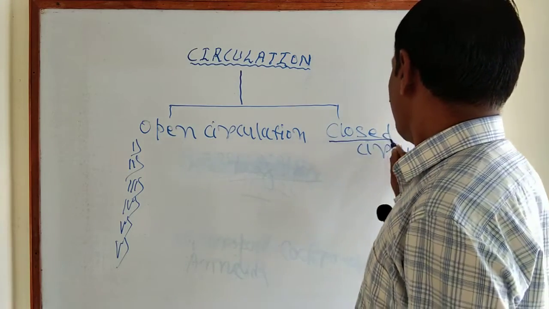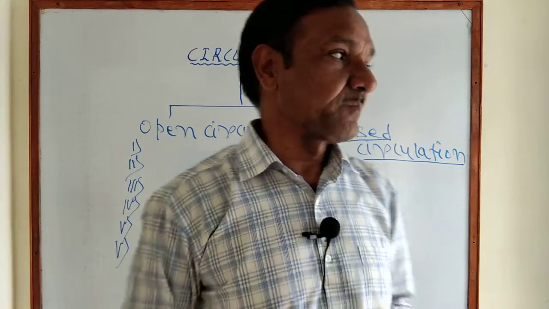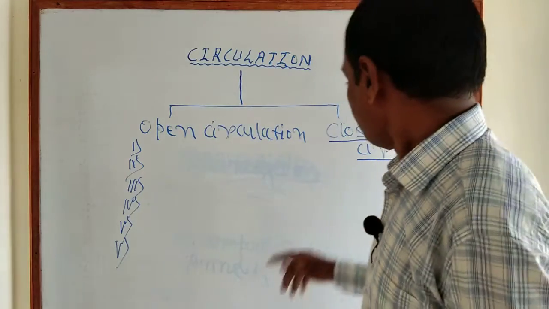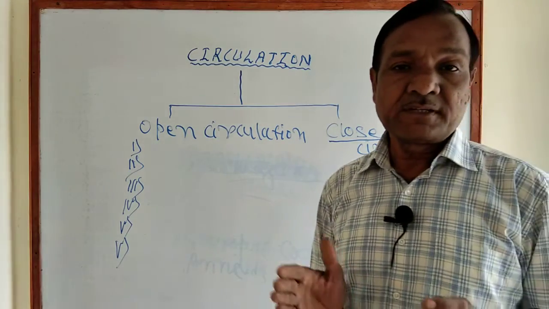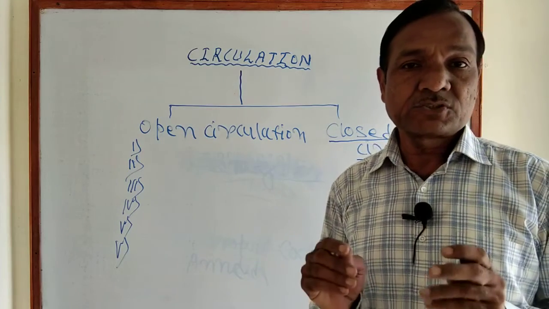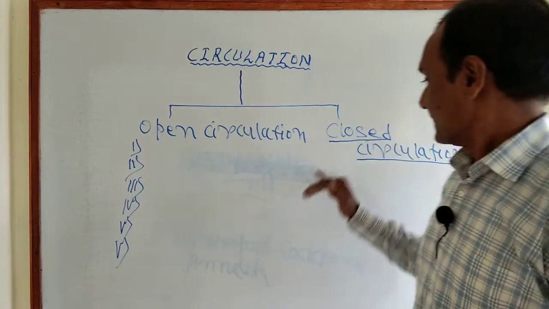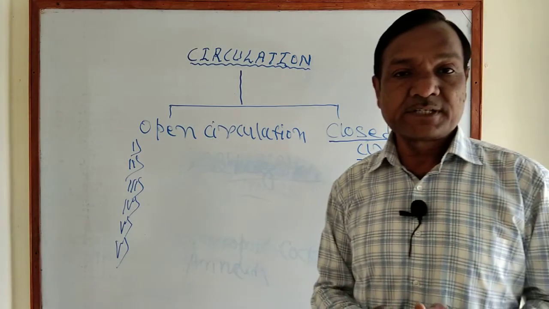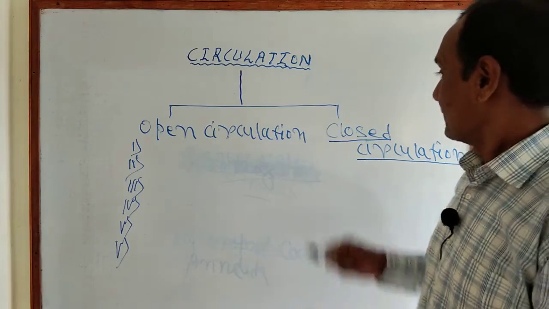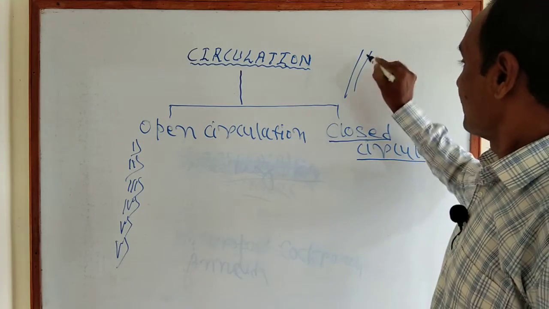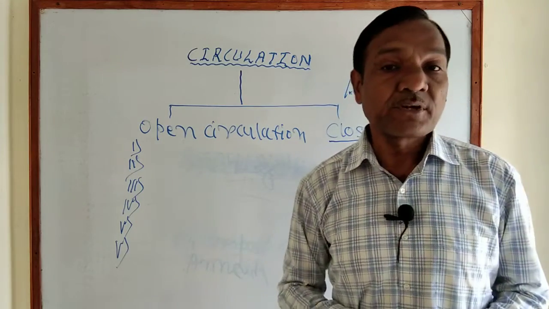Now the next circulation is closed circulation. What is meant by closed circulation? Closed circulation means the blood is circulated through a closed network of blood vessels. How does the blood flow? The blood flows through a closed network of blood vessels.